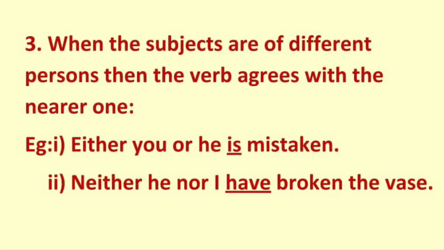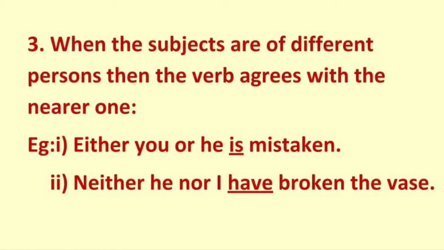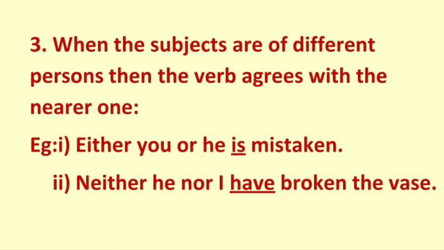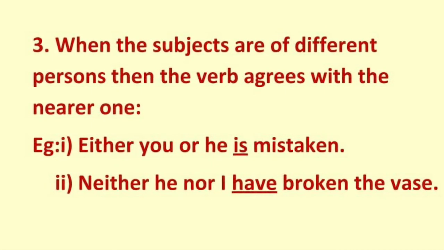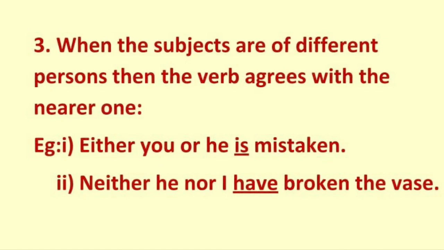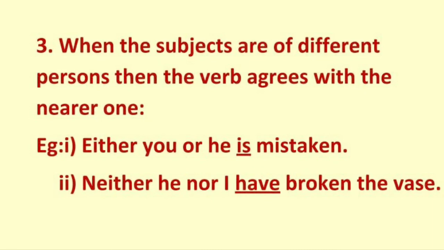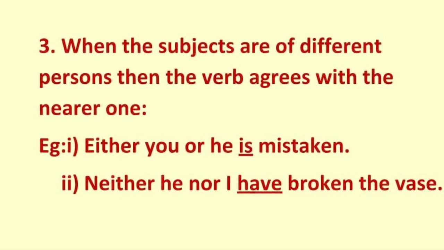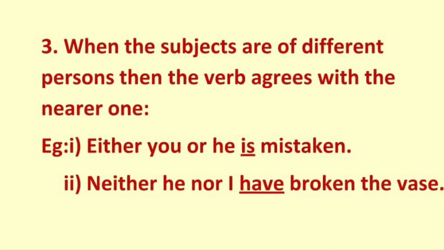Neither he nor I have broken the vase. So here also we have followed the same rule. If we use the verb for he, then it will come he has broken the vase. But here I is closer to the verb, so we will use the verb according to I. So when I use it for I, it will be have broken the vase. So I hope this is clear.